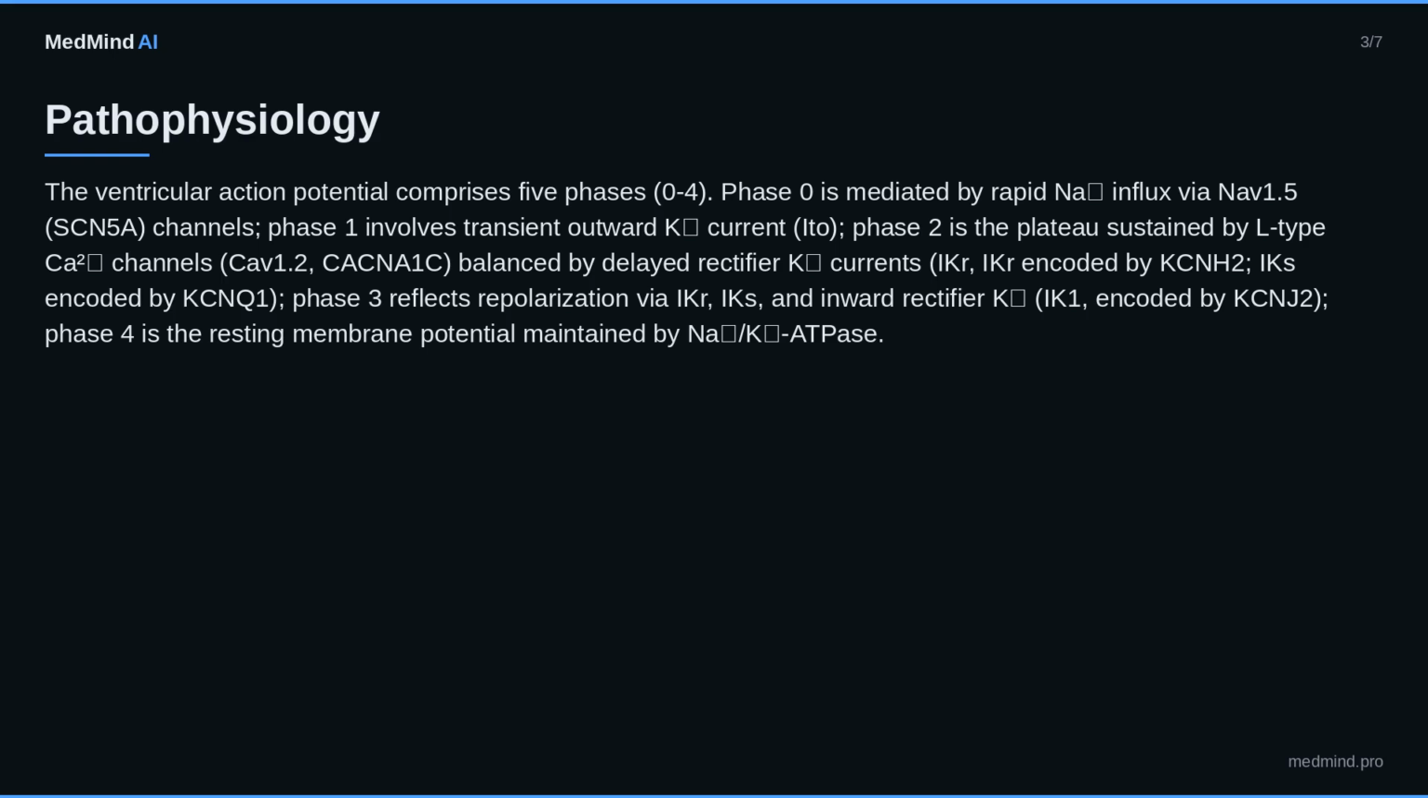In LQTS, loss of function mutations in KCNQ1, LQT1, 35% of cases, or KCNH2, LQT2, 30%, diminish IKr/IKs, prolonging phase 3 and extending the QT interval. Gain of function mutations in SCN5A, LQT3, 10-15%, increase late Na current, INaL, prolonging phase 2-3. The net effect is a QTc prolongation greater than or equal to 480 milliseconds, predisposing to early afterdepolarizations, EADs, that trigger torsades de pointes, TdP.